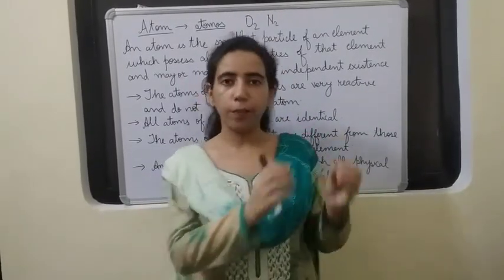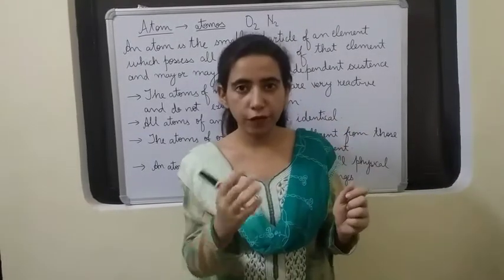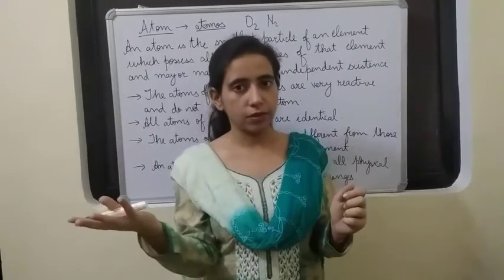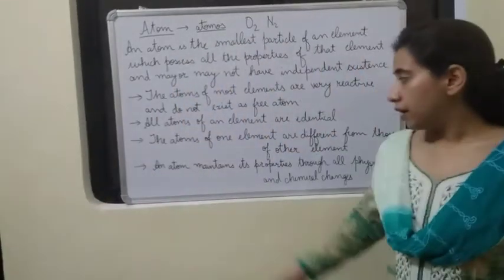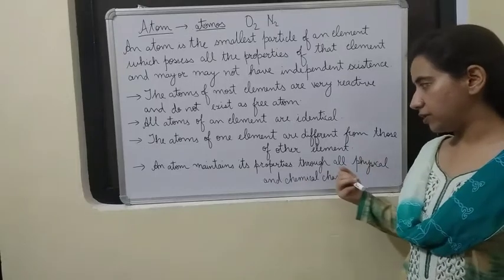So, atom of a particular element are identical in all respect, and they are different from atoms of other elements. Alright. Then, an atom maintains its properties through all the physical and chemical changes.